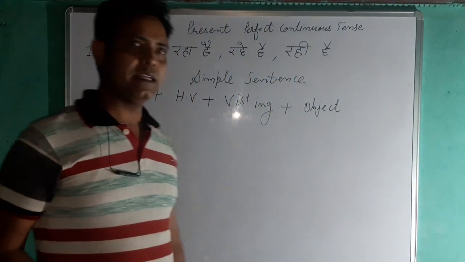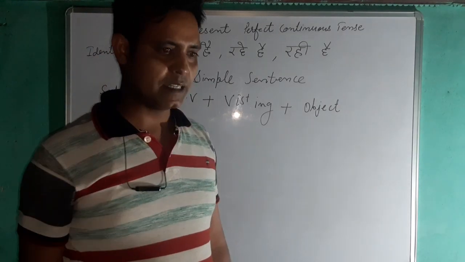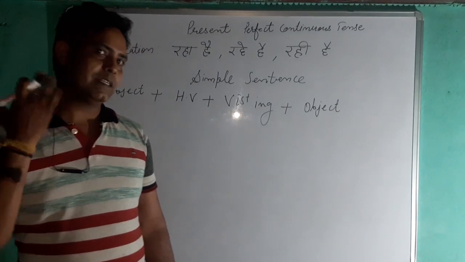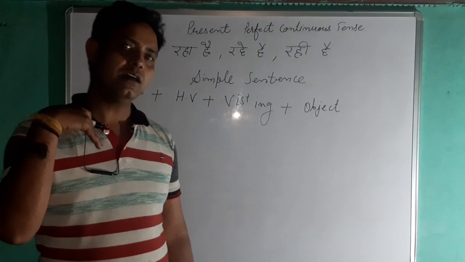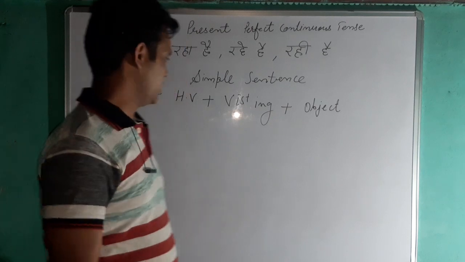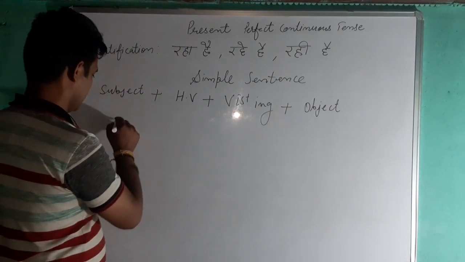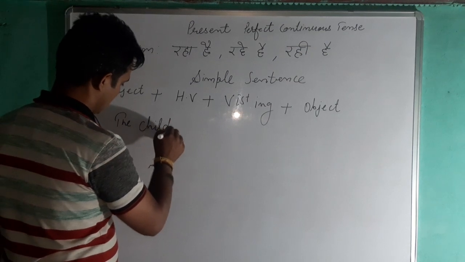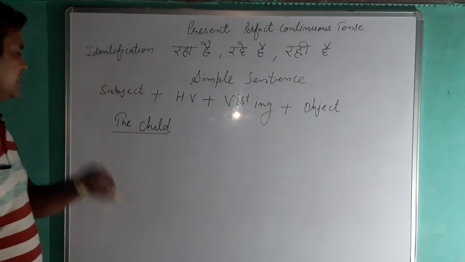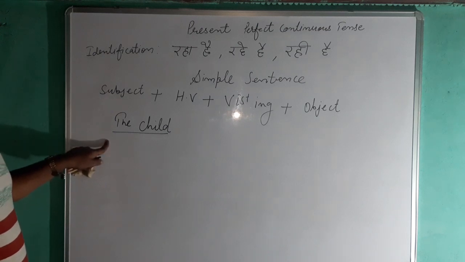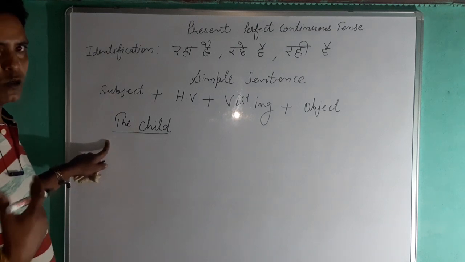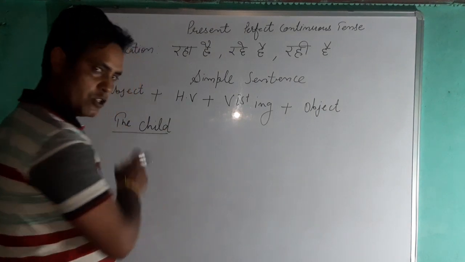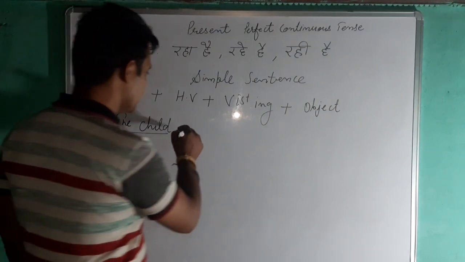Okay, so here we can take the example in Hindi of one sentence, जैसे बच्चा 2 घंटे से खेल रहा है. So how can we write that? बच्चा, the child. The child here becomes the subject. Subject is the doer, the one who does any action. The child, okay, child is singular, so which helping verb can we use here?